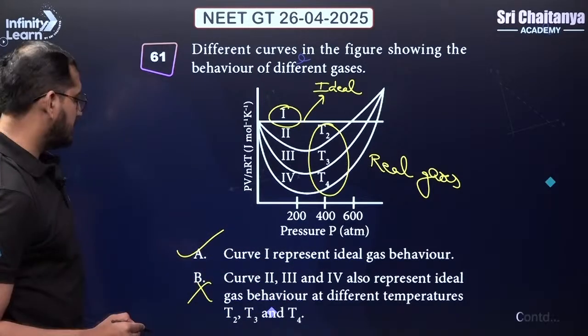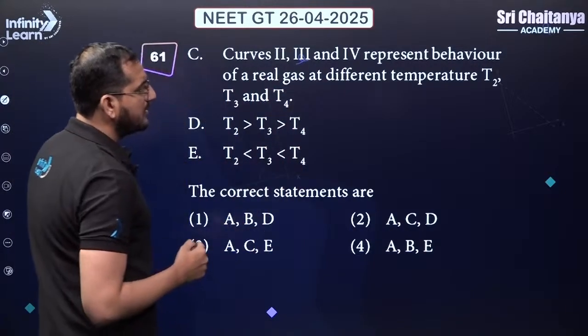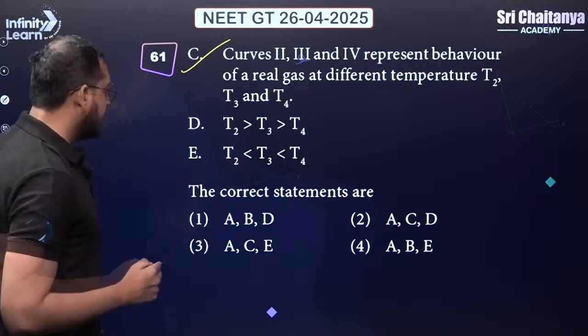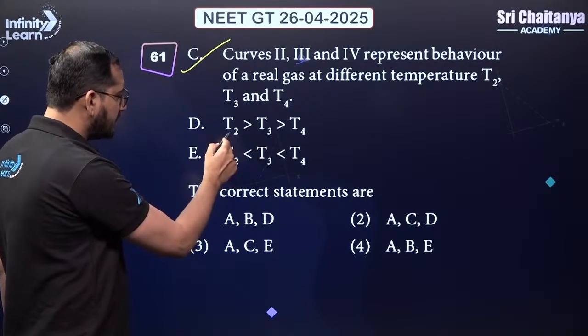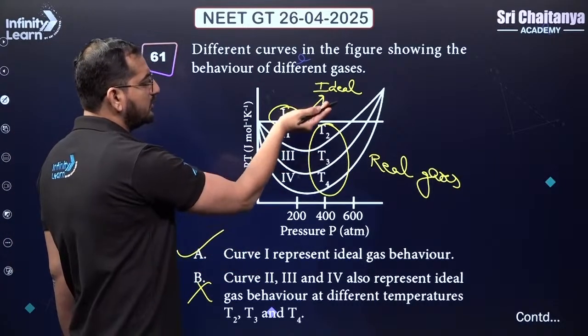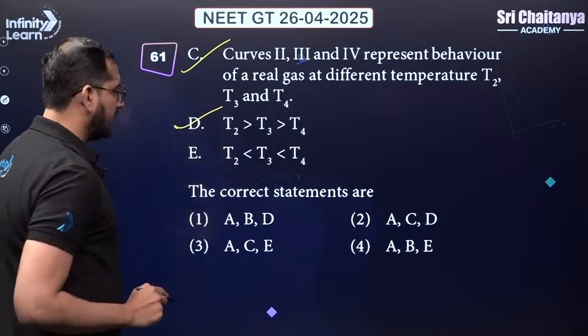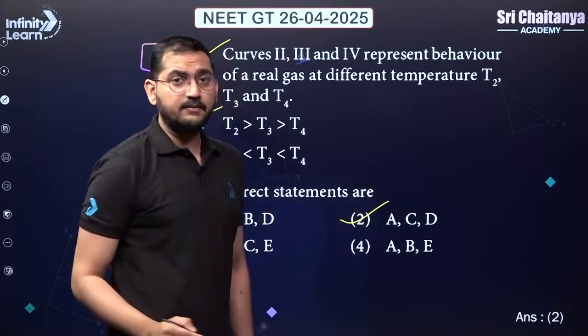No. Curves 2, 3, 4 represent behavior of real gases at different temperature. That is correct. And about D and E, if T2 is higher, it is more close to the ideal gas. So yes, that statement is also correct. So A, C and D, that is option 2, will be your right answer.